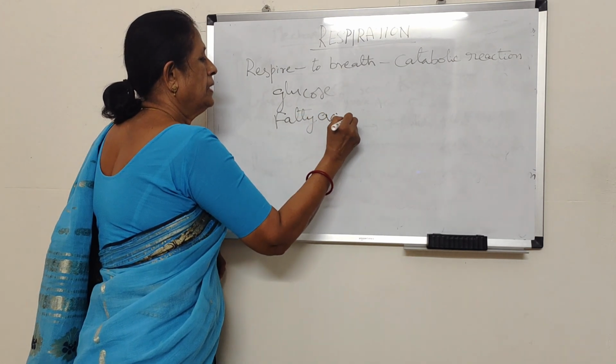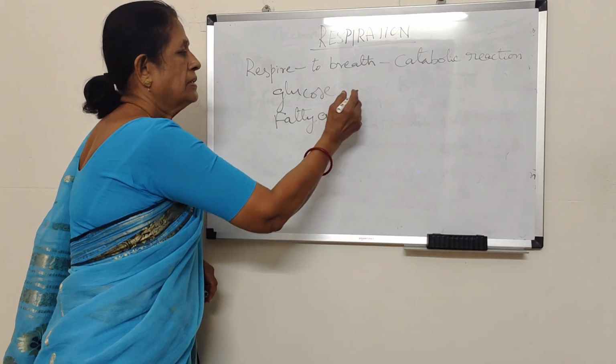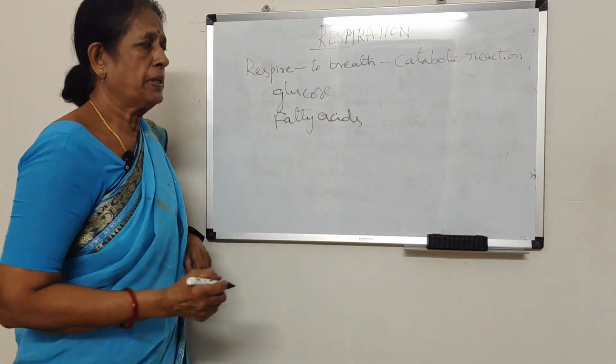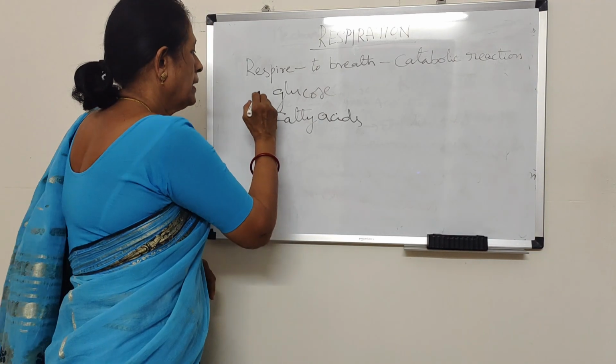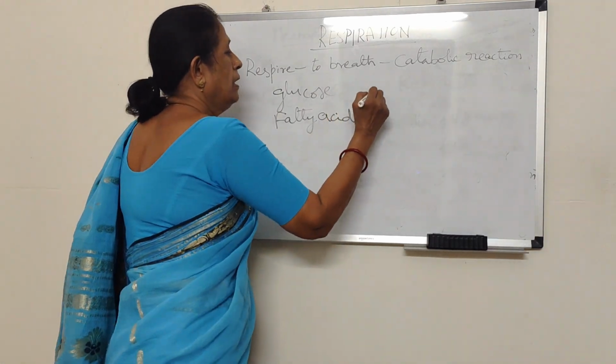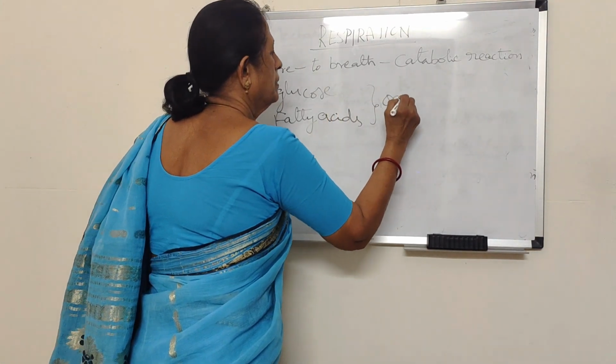Among these, glucose from carbohydrates and fatty acids from fats are oxidized during the process of respiration and liberate a lot of energy. These are organic substances.